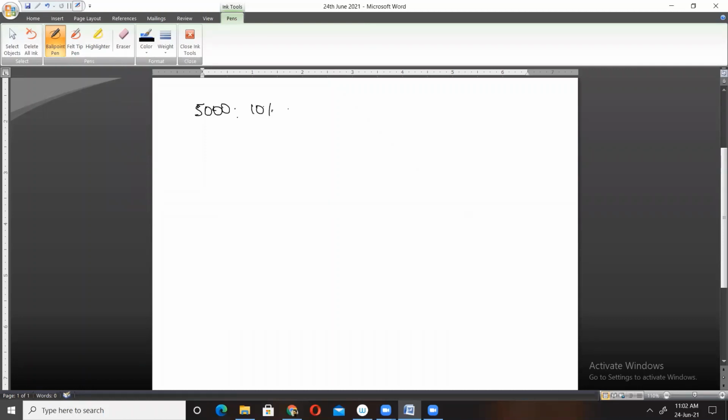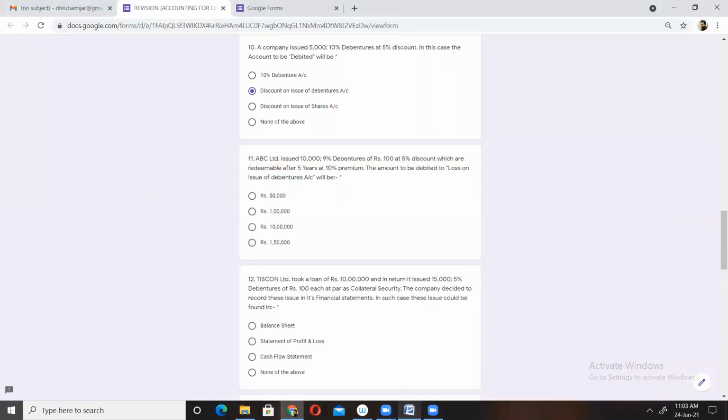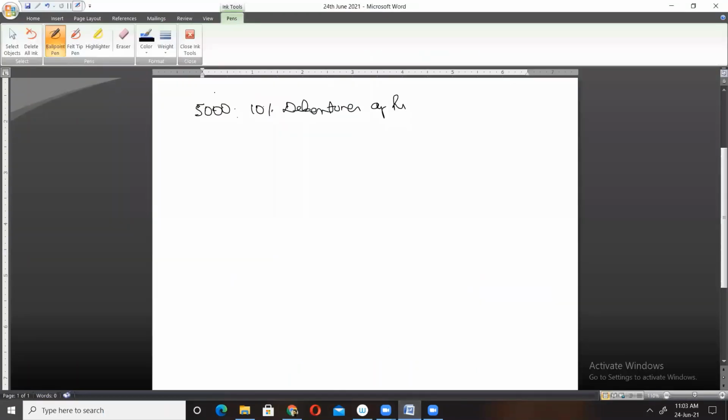The face value is not mentioned. The company issued 5,000 10% debentures at 5% discount, which means debentures are issued at discount.